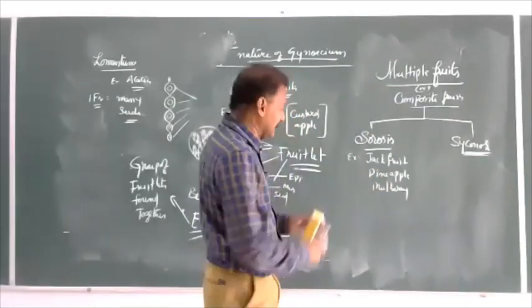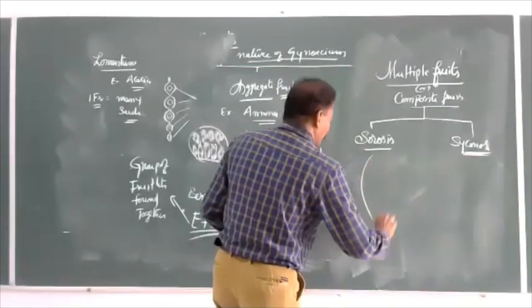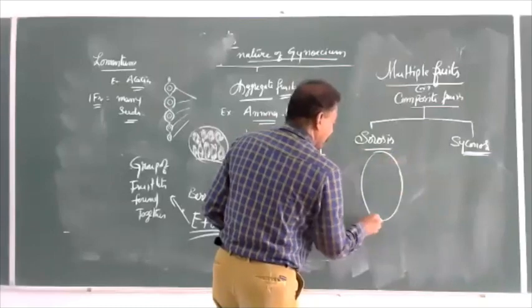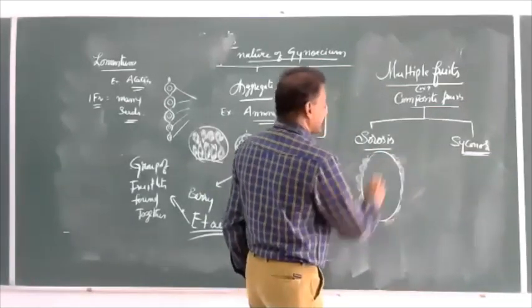So here in a jackfruit or pineapple, the total inflorescence is covered and appears like a fruit.